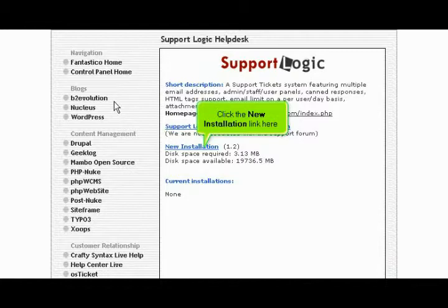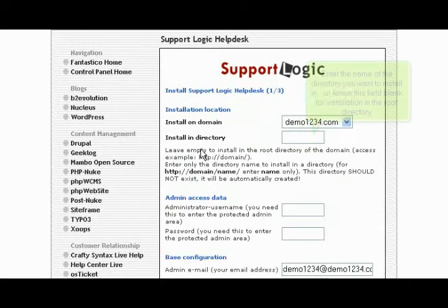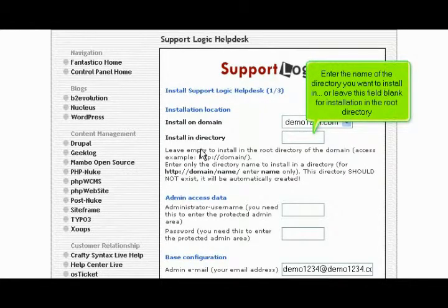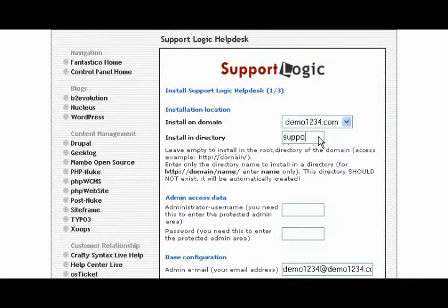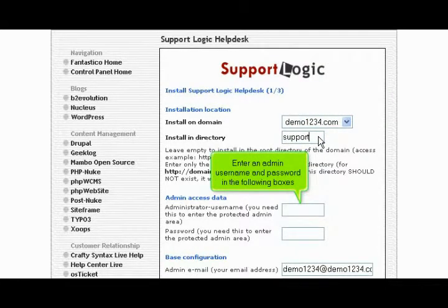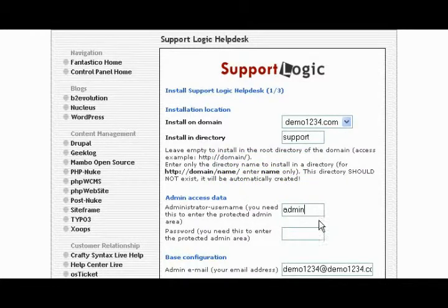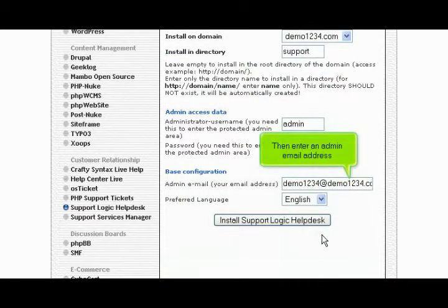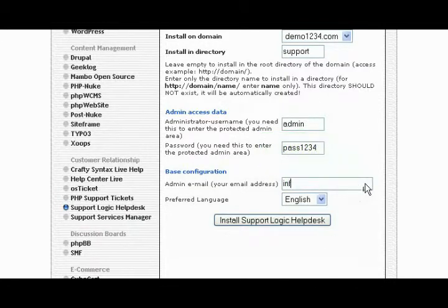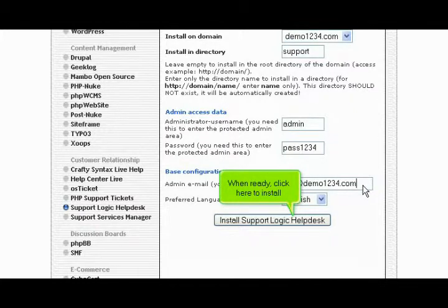Click the New Installation link here. Enter the name of the directory you want to install in, or leave this field blank for installation in the root directory. Enter an admin username and password in the following boxes. Then enter an admin email address. When ready, click here to install.